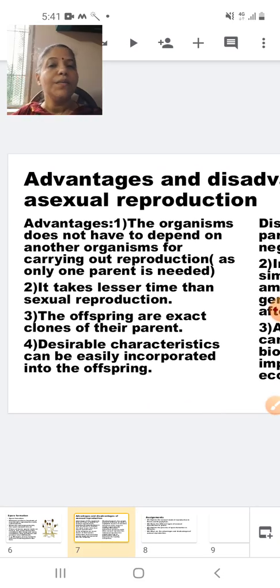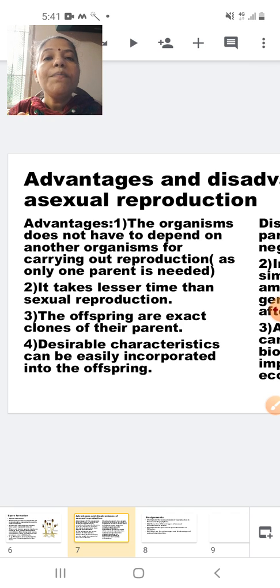Now, advantages of asexual reproduction. Students, as you know, asexual reproduction involves only one parent. So the organism doesn't have to search for a partner. Only a male can give rise to the organism, or a female can give rise to an organism. So they are not dependent on other organisms. Okay. Asexual reproduction requires lesser time. That's why it is always preferred. As I told you, the farmers prefer vegetative propagation.